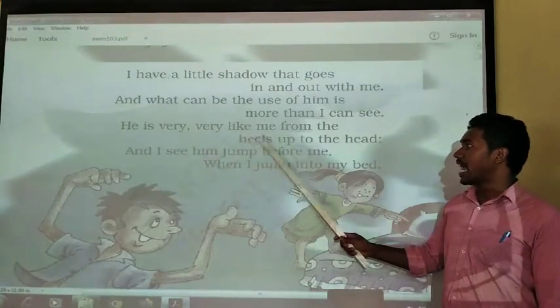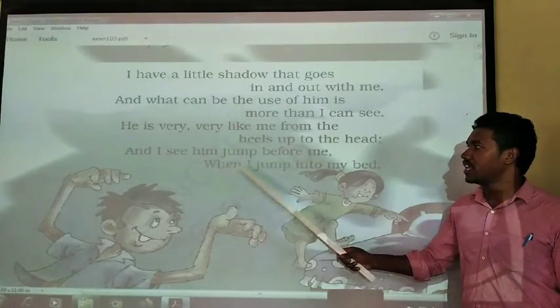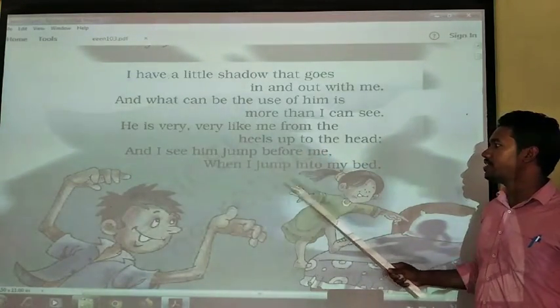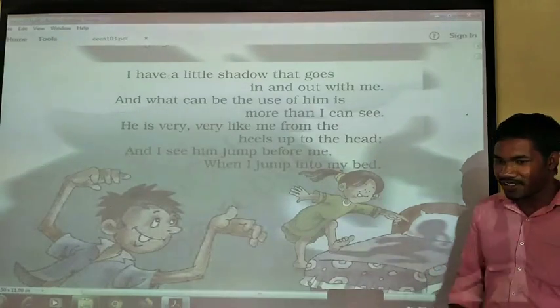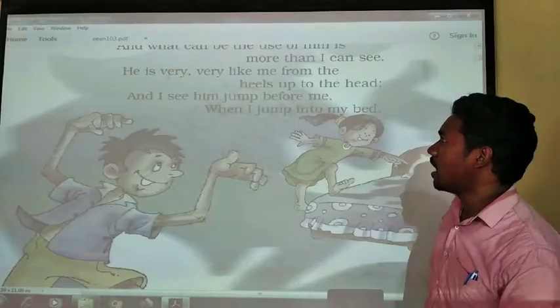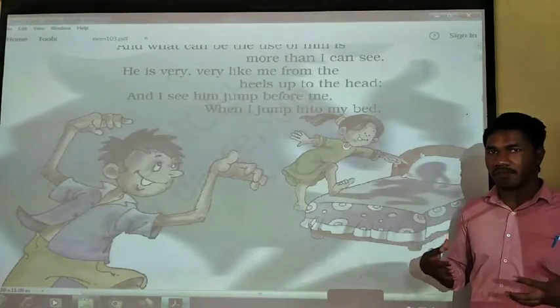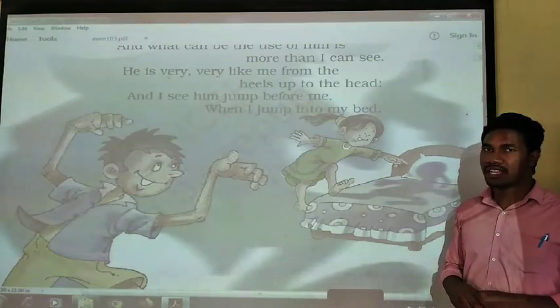He is very like me from the heel up to the head, and I see him jump before me when I jump into my bed. Okay, and now, how does the shadow look like? Our shadow is looking very like me. As I am, the shadow also same as me.